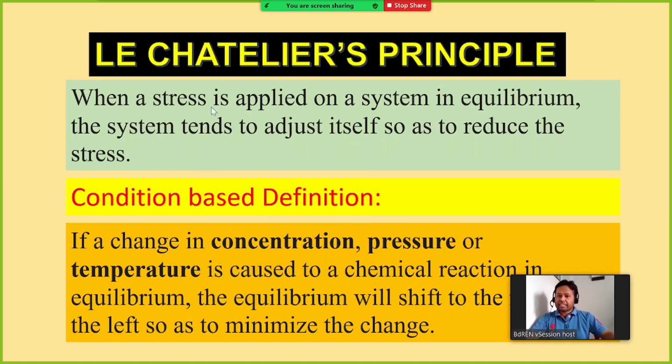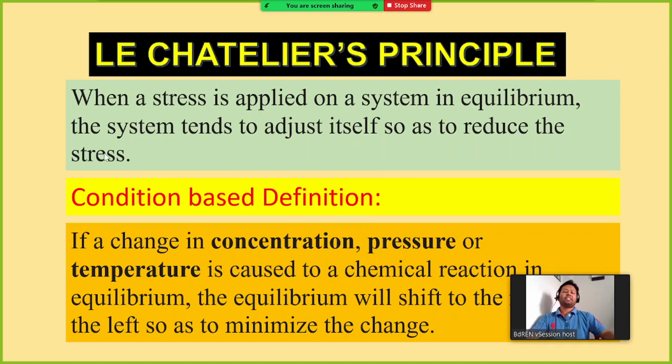When we mention stress, we mean the condition of the equilibrium, that is, concentration, temperature and pressure. When a stress is applied on a system in equilibrium, the system tends to adjust itself so as to reduce the stress.